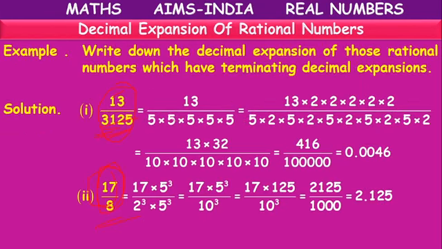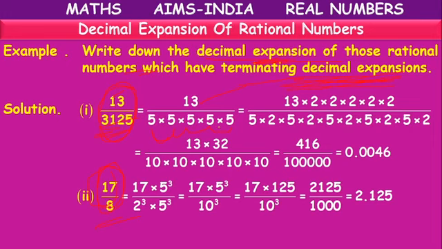Actually, here they are taking one shortcut. Here 13 by 3125 is there. We want to write the decimal expansion of those rational numbers which have terminating decimal expansion, meaning they will have only 2's and 5's as factors. Here 13 is there, and 3125 we can write as 5 times 5 times 5 times 5 times 5. 5 times will come.